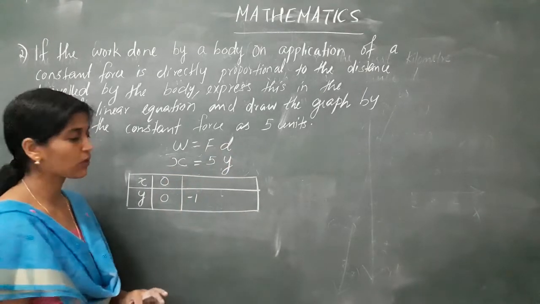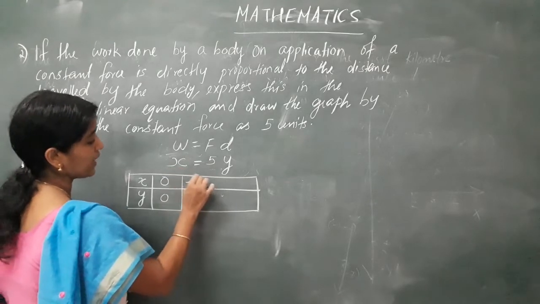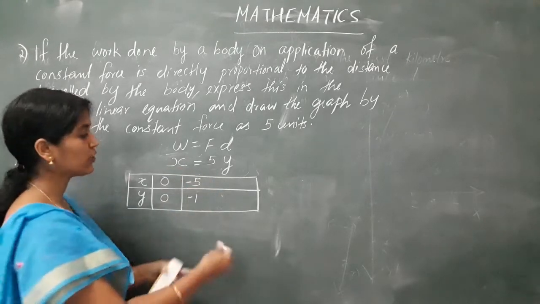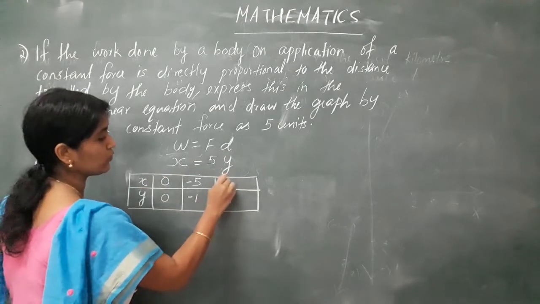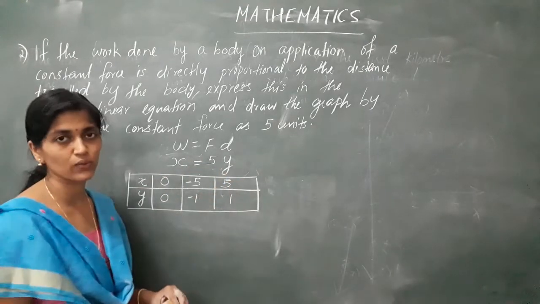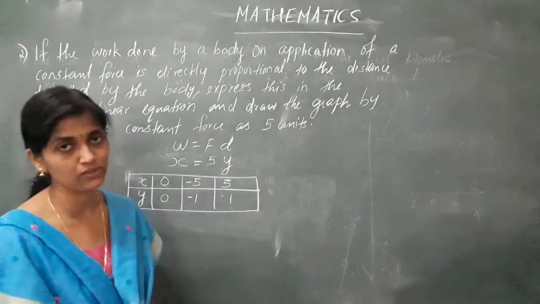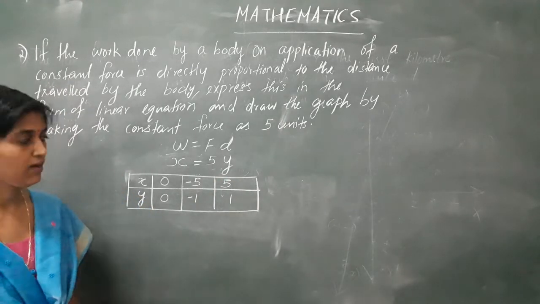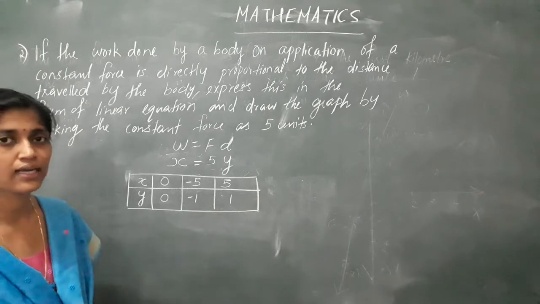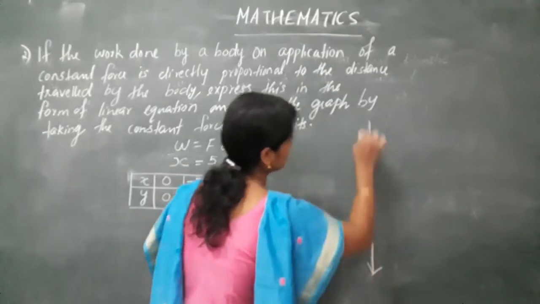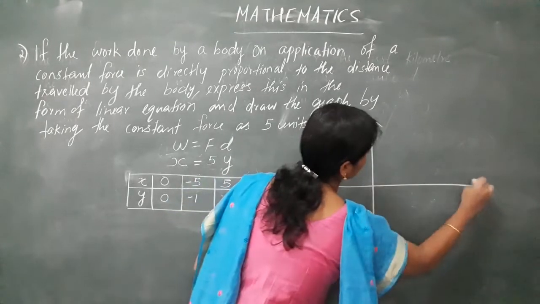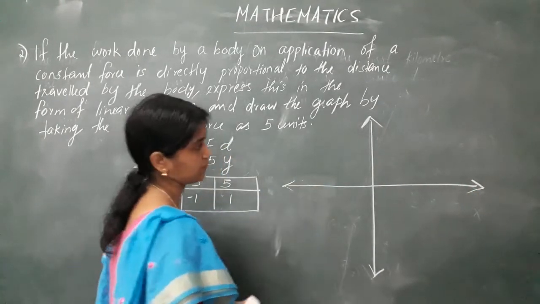So I will get X is equal to minus 5. Now I am going to give y as 1. So I get X value is equal to 5. Like this way I found 3 solutions only. When you find, you take 4 solutions. Okay. So next we are going to draw the graph. So first draw the axis. One is y axis, then x axis. Okay.